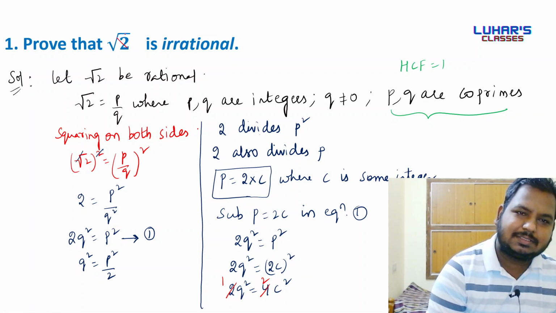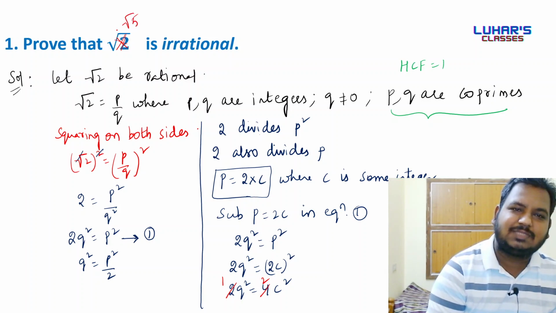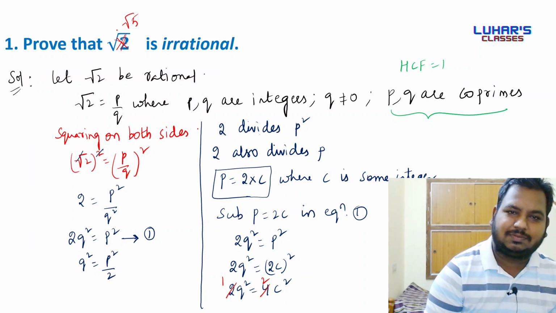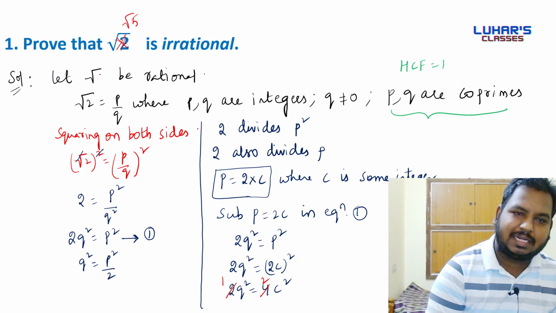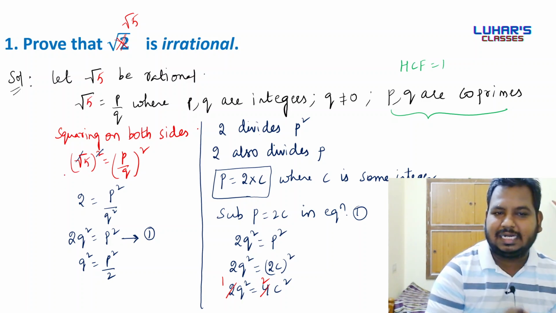If the question is prove root 5 is irrational, what should we do? Let root 5 be rational. Let root 5 equal p by q. Squaring on both sides, just go on replacing 2 with 5 with a little care.